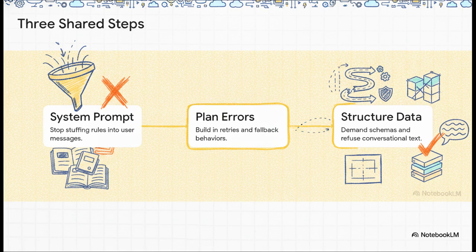Step 1. Fix the system prompt. Seriously, stop stuffing rules into user messages. Step 2. Plan for errors. Build in your retries and your fallbacks so your app bends instead of breaking. And Step 3. Structure the output. Demand strict data schemas and refuse conversational text. If you enforce these 3 layers separately, you're no longer just sending prompts, you are engineering a truly resilient system.